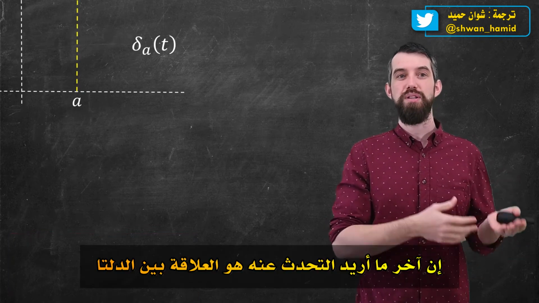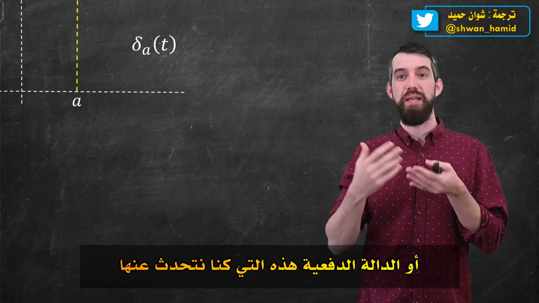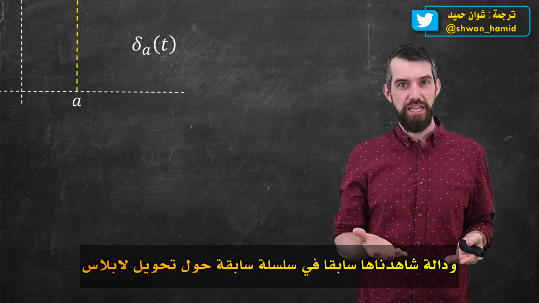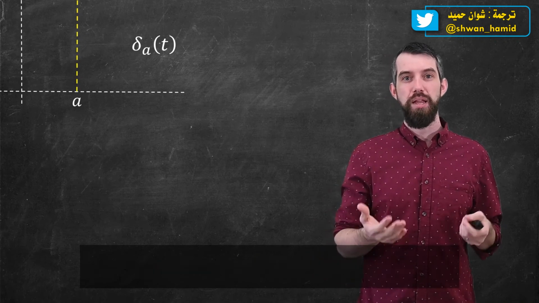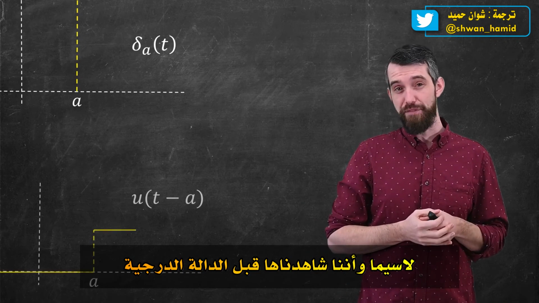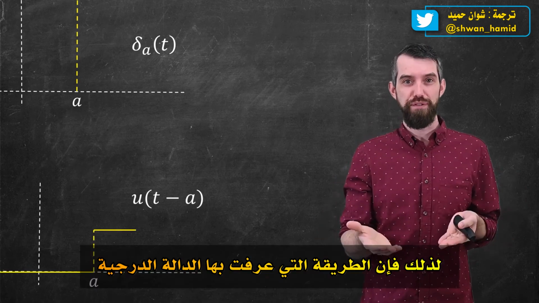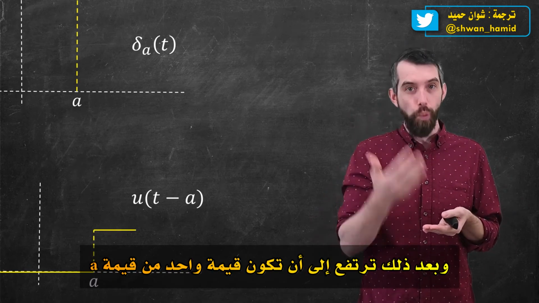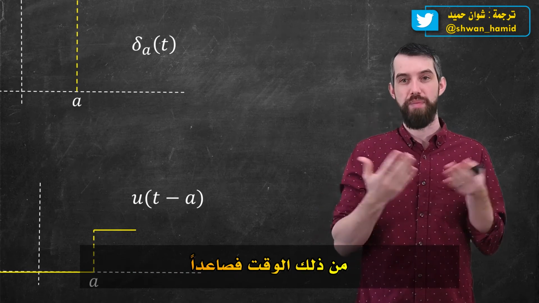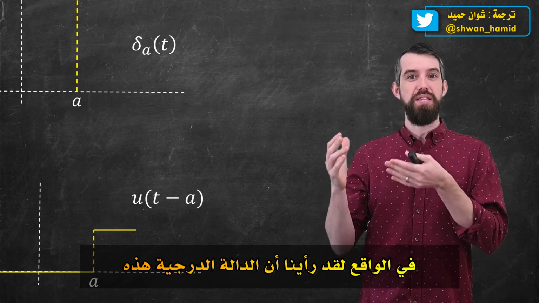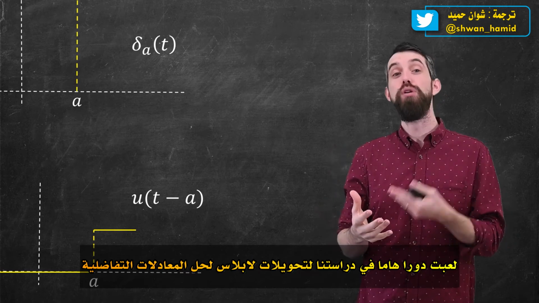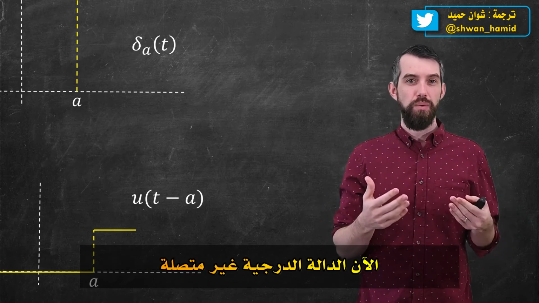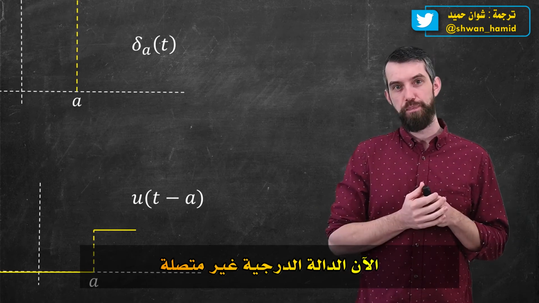The final thing I want to talk about is the relationship between this delta or impulse function that we've been talking about and a function that we've seen previously in our series on the Laplace transform. Namely, we've seen step functions before. The step function was defined so that it was 0 to the left of a, and then it jumped up to the value of 1 at the value of a, and was 1 from then on. And indeed, we've seen that this step function played an important role in our study of Laplace transforms to solve differential equations. Now, the step function is discontinuous.